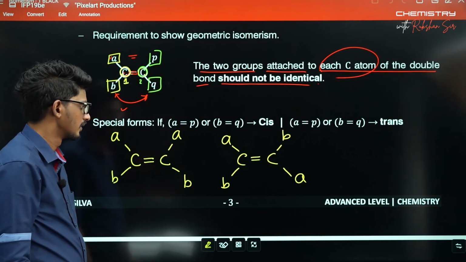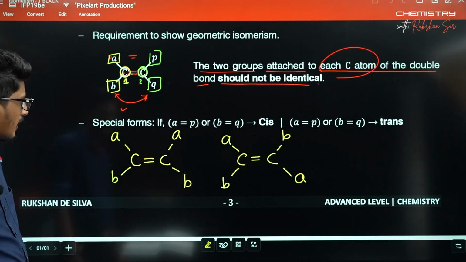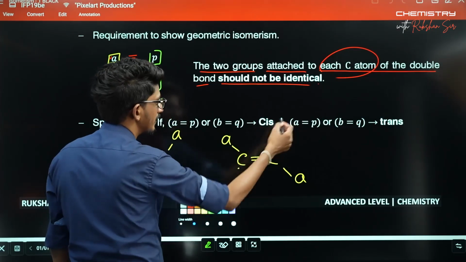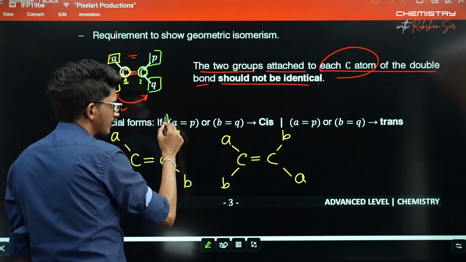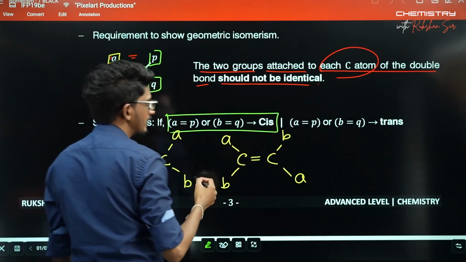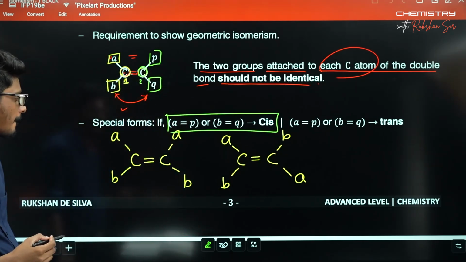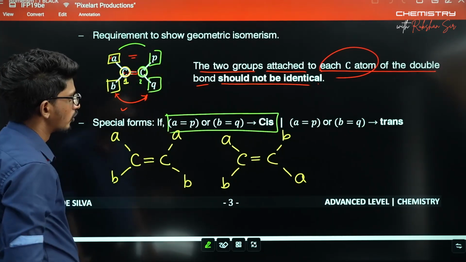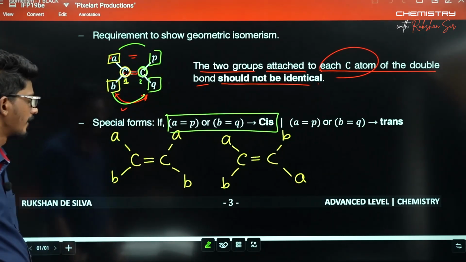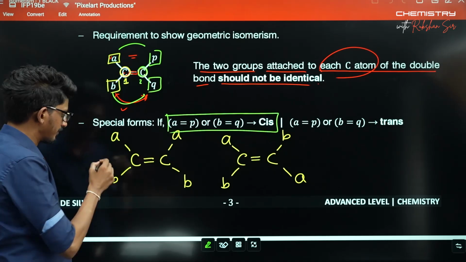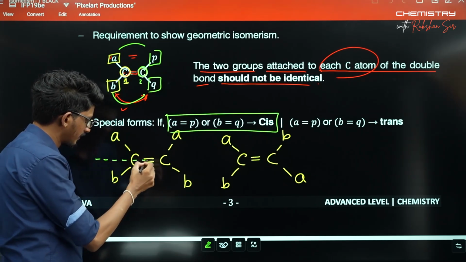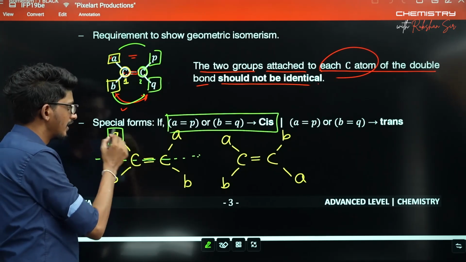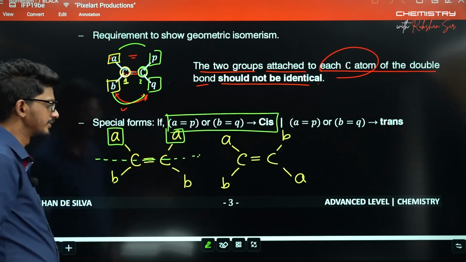Right? So what this part says is actually, if A is equal to P, or B is equal to Q, that means the same group appears at the same side of the double bond.